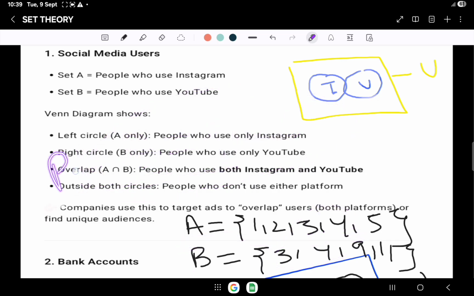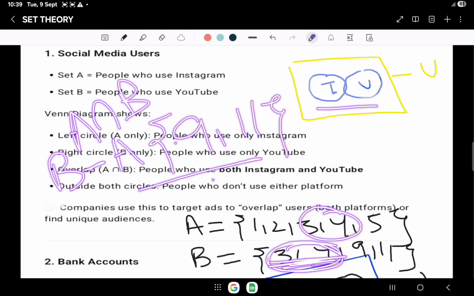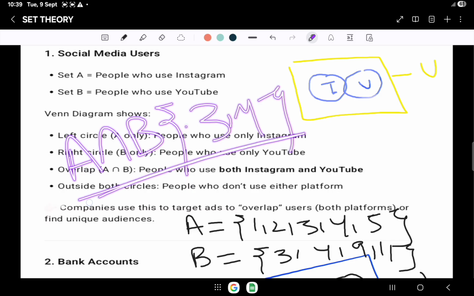In the case of B minus A, we will subtract the A elements from B. What are the common elements? 3, 4. 3, 4 are the only elements of set A in B. So we will subtract these 3, 4. What will be left? 9 and 11. The same logic is used in this case. And if we want to know A intersection B, then we have to find the common elements between the two, that is 3 and 4. So A intersection B equals {3, 4}.